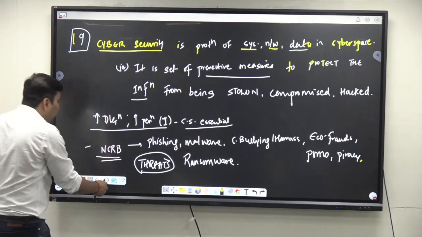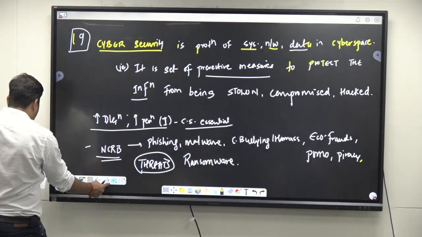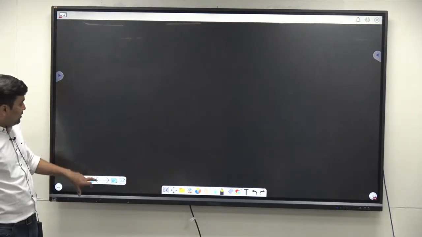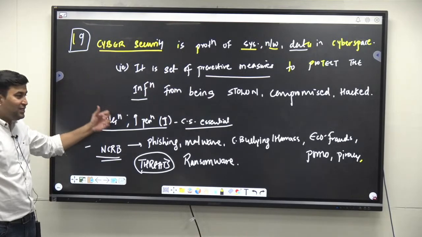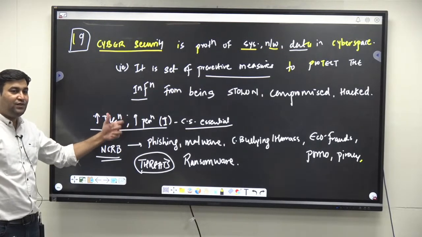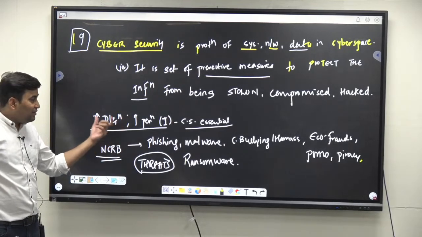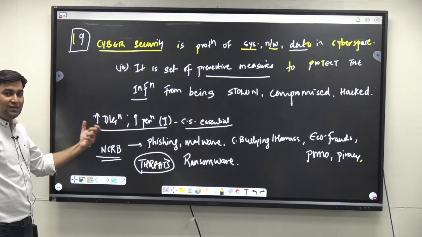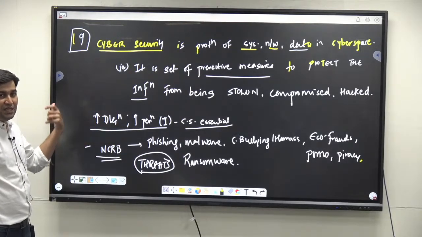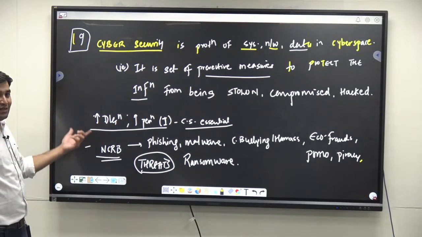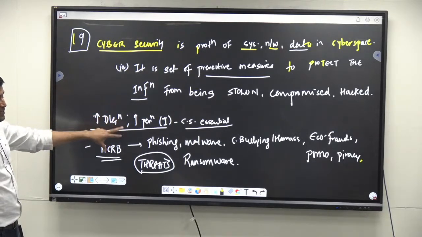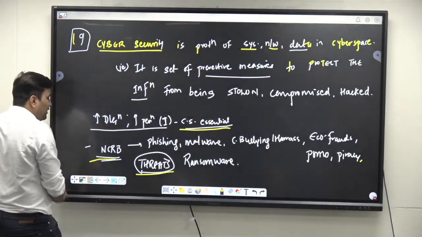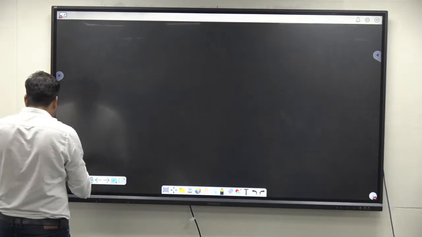Now in this context you have to write what are the challenges. I hope you are writing this. After the definition point, due to increasing digitalization and increasing penetration of the internet and mobile phones, digitalization is supporting the national capabilities and critical infrastructure like energy, defense, space, and banking. So ensuring cyber security is essential. Here we have to write why it is essential and what the threats are as per NCRB. So in this context the challenges are as follows.